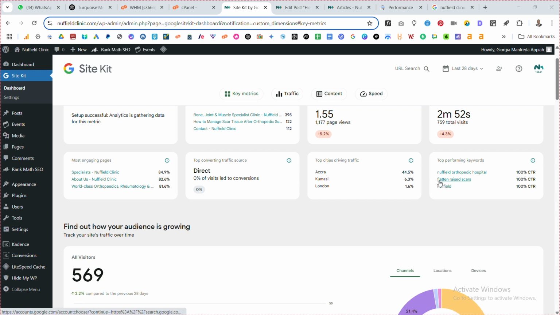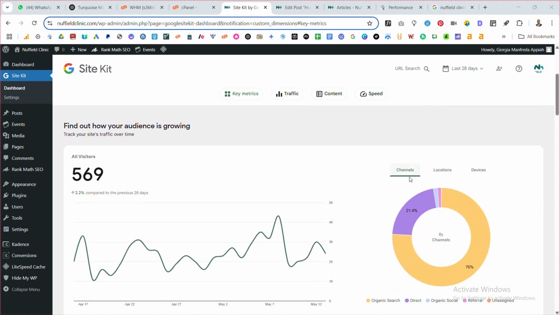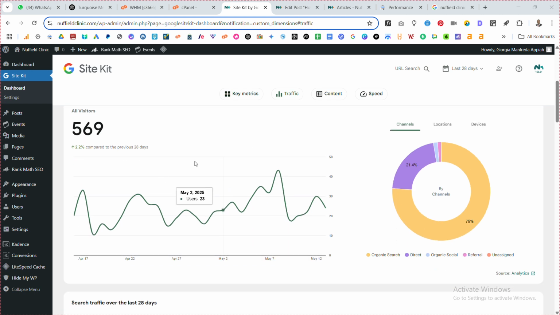This particular one is because of the articles. And then Nuffield is your brand keyword. We also see that the general visitors in the month is about 559, averagely about 25 visitors in a day. This one is only from search, those who search from Google.